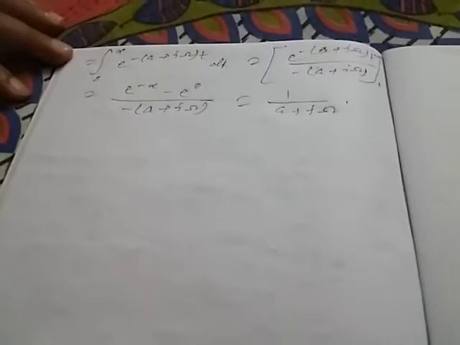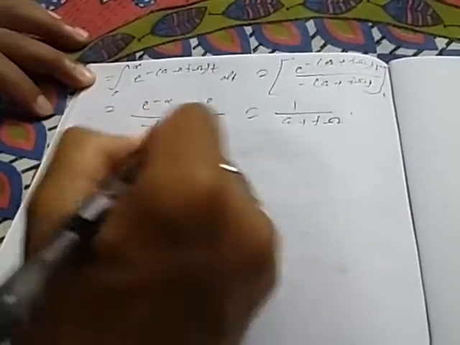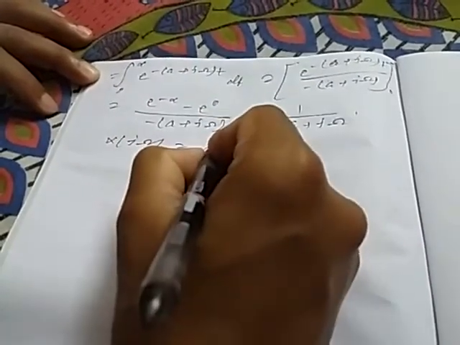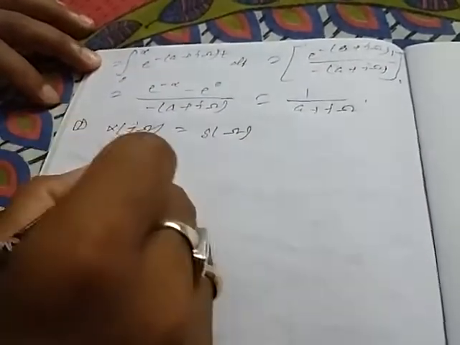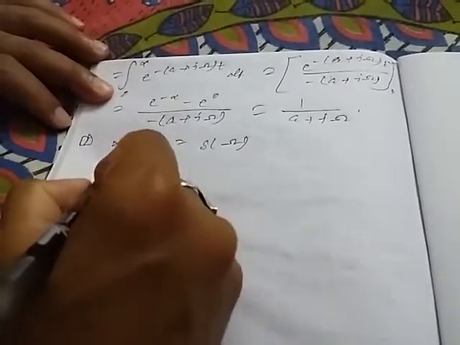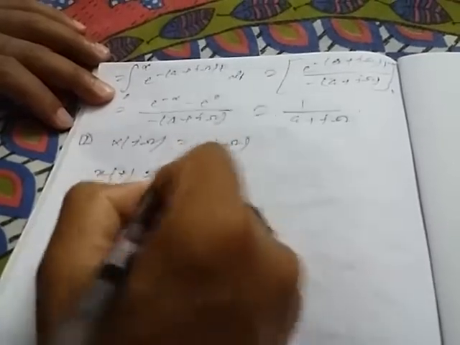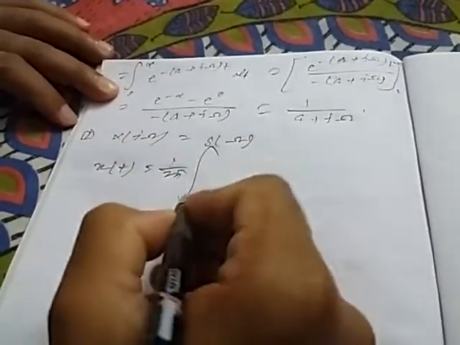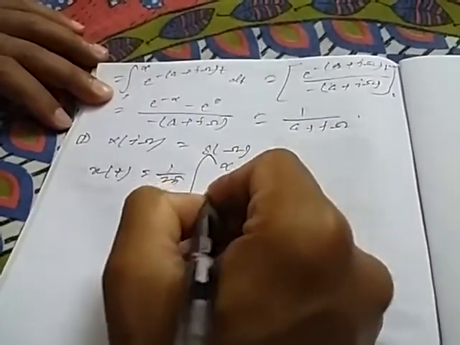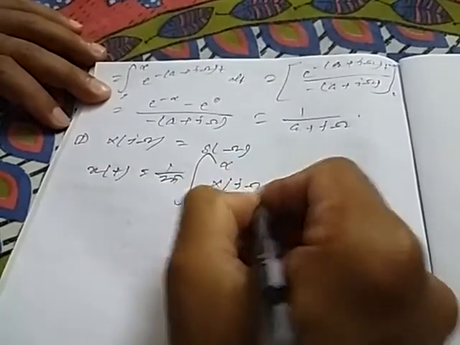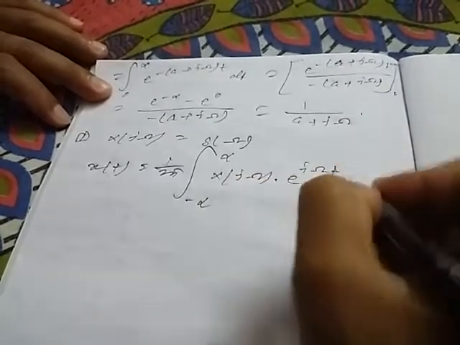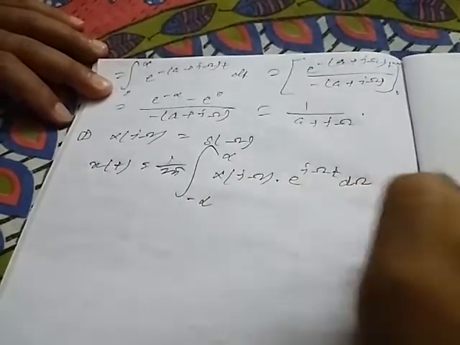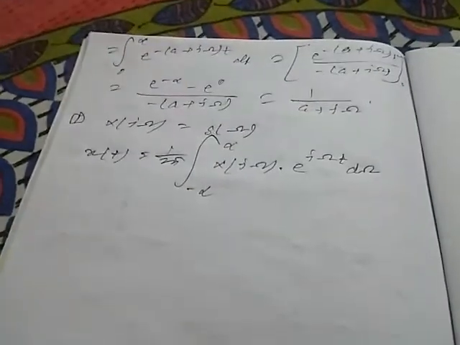Now suppose X(j omega) is given by delta omega, that is, an impulse function. We have to find the inverse Fourier transform, that is x(t). So x(t) has the formula 1 by 2 pi integration over minus infinity to infinity of X(j omega) into e to the power j omega t d omega.